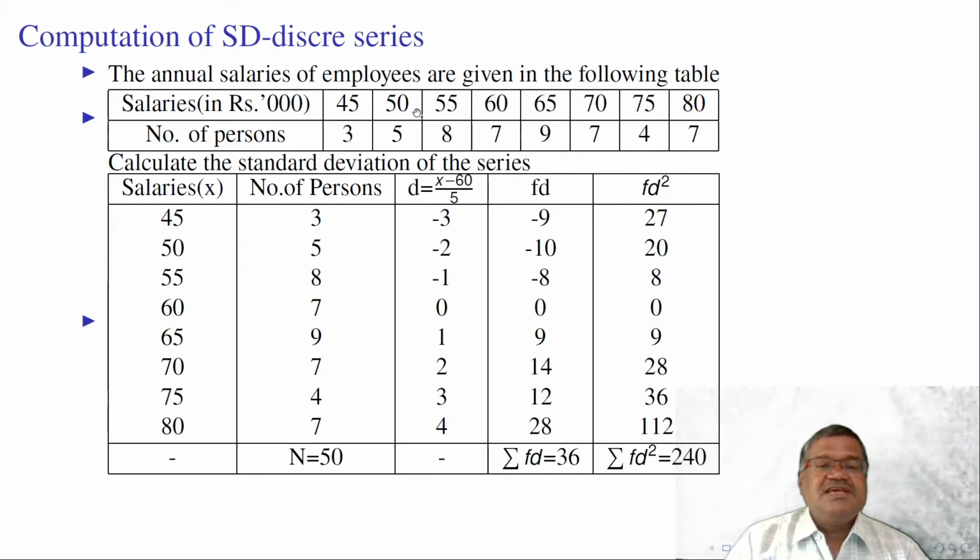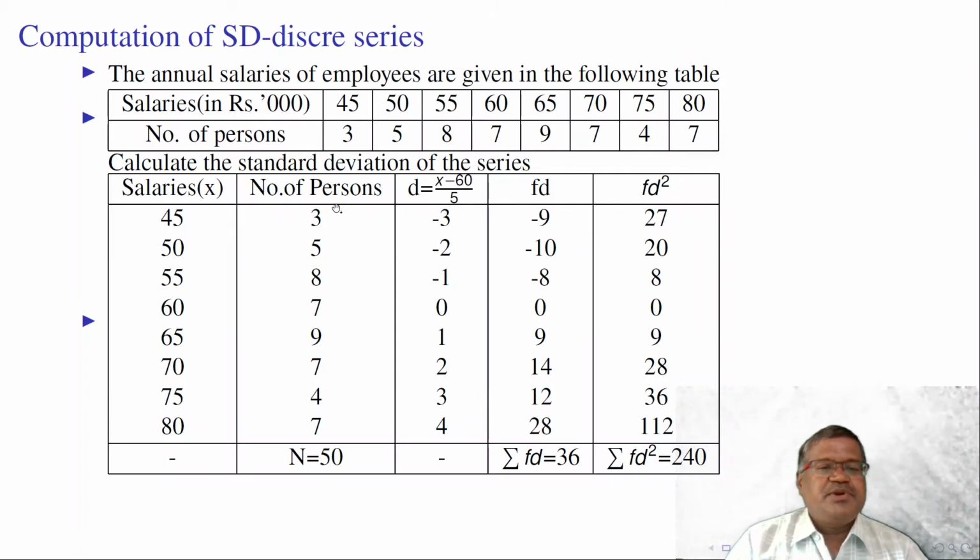The class interval is 5 here. 50 minus 45, 5. This is an equal class intervals series. Here, this is salaries, number of persons, D is equal to x minus 60. This is A and 5 is the class interval.